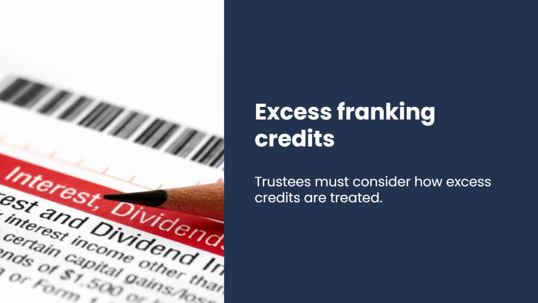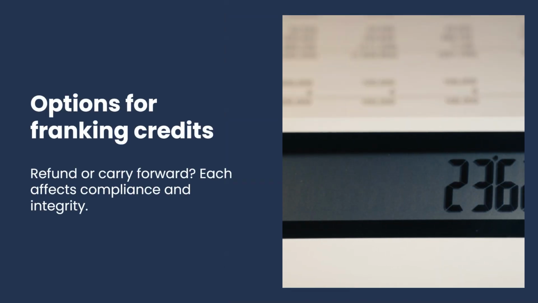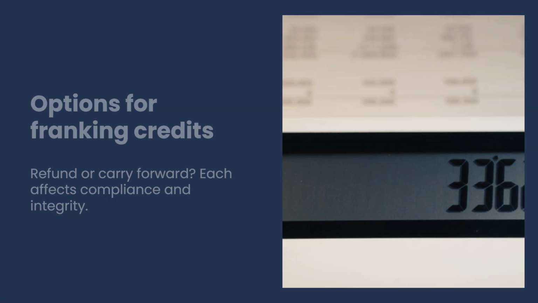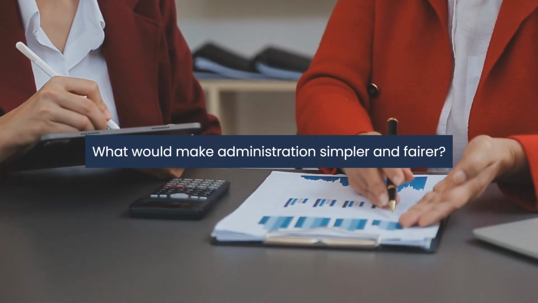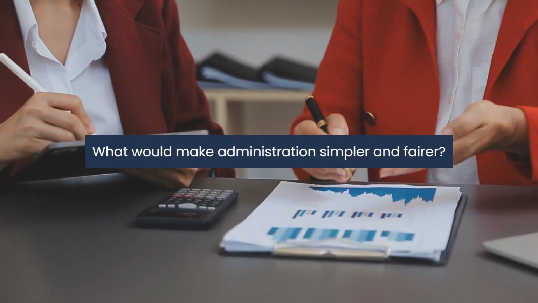Trustees must pay attention to the treatment of excess franking credits. The government is weighing whether to refund excess credits or allow them to be carried forward, each with implications for compliance and integrity. Stakeholder feedback will be essential here. What would make administration simpler and fairer?